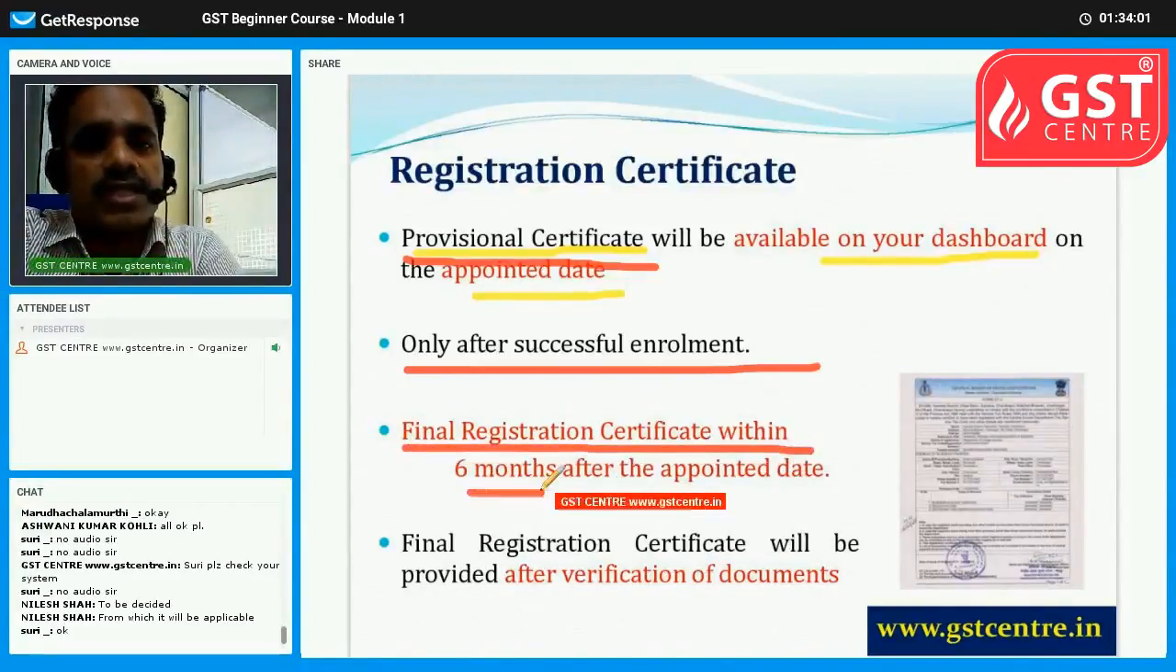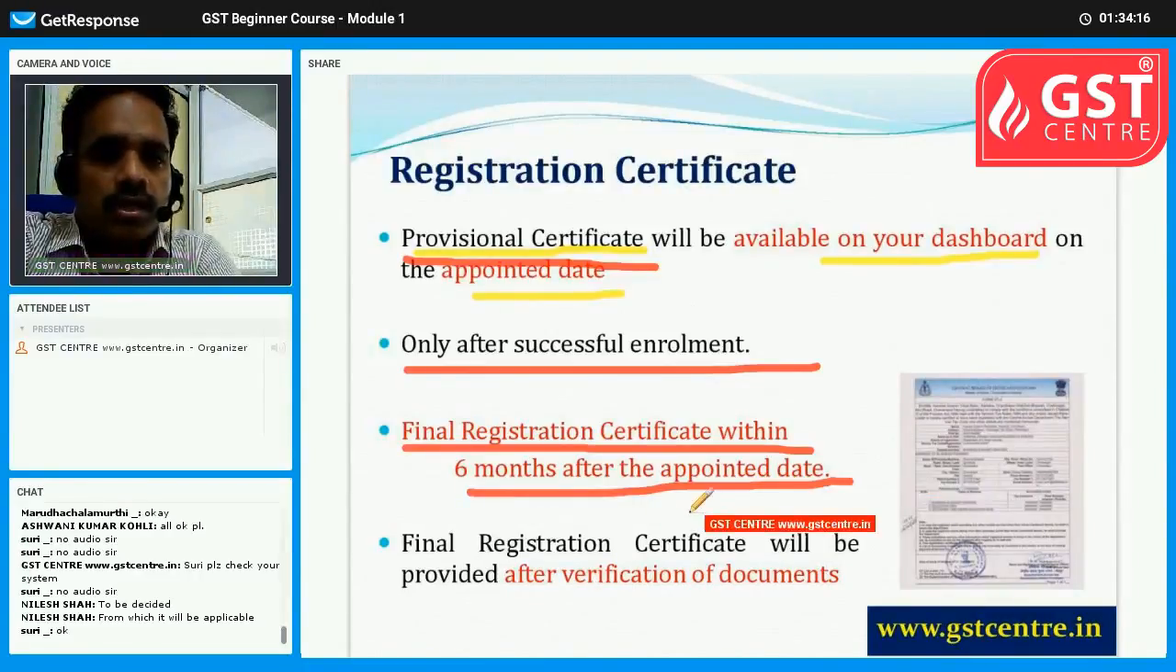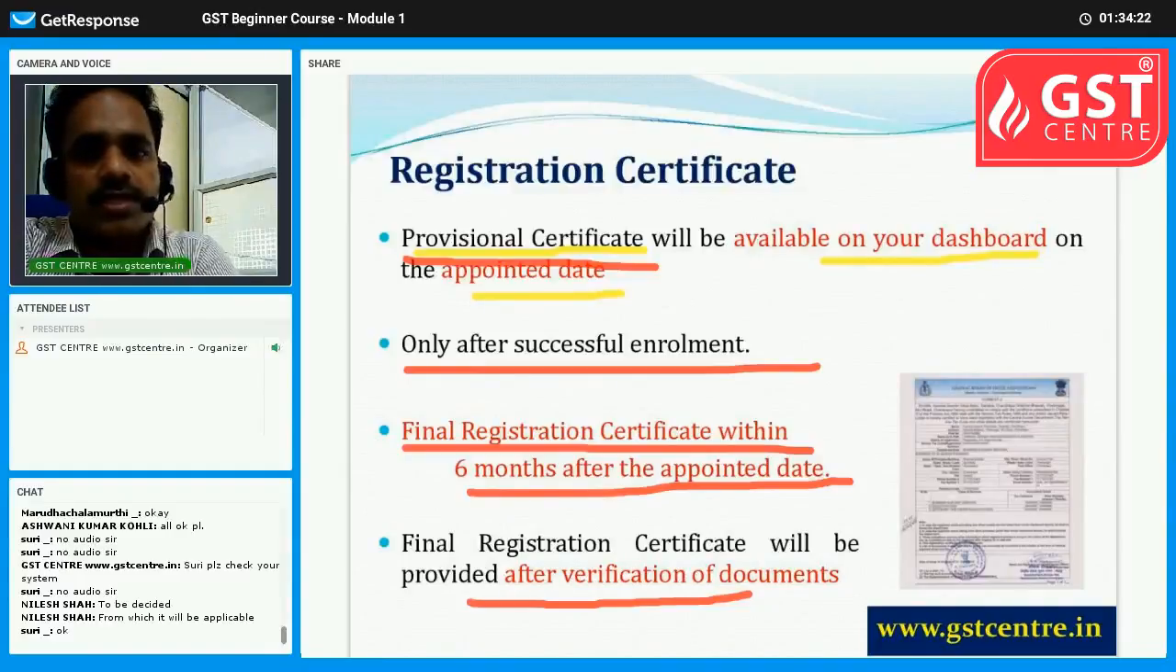Then, the final registration certificate will be issued within 6 months after the appointed date. Suppose GST is implemented on July 1st, then you will get the final registration certificate before December 31st. That is the clause as of now. The final registration certificate will be provided after verification of the necessary documents.